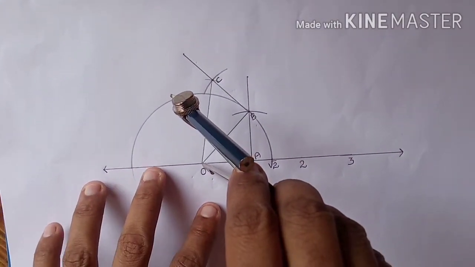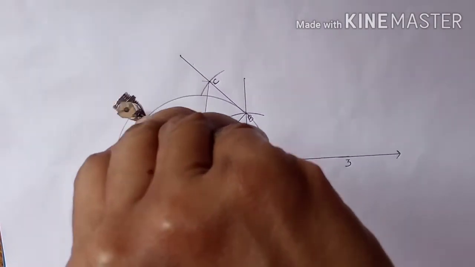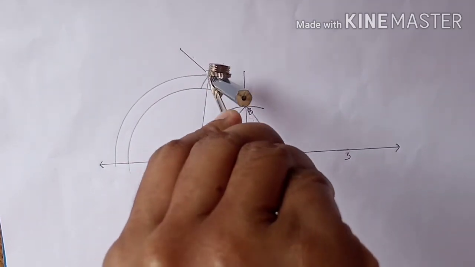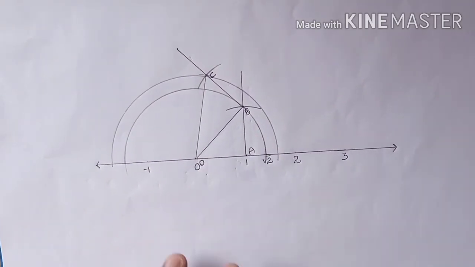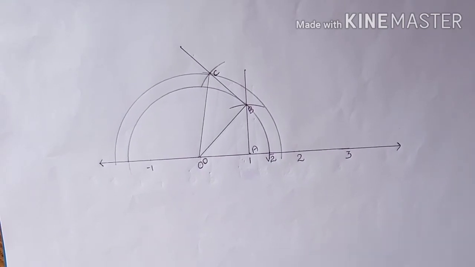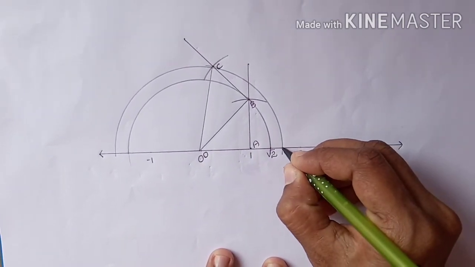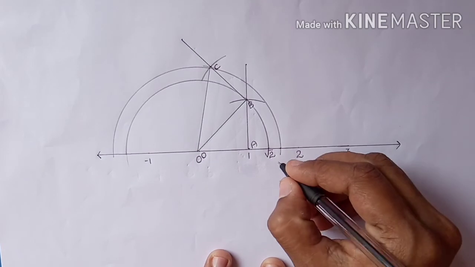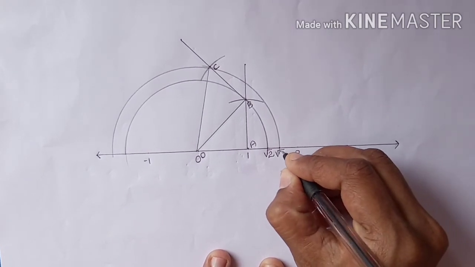Using that length as a radius and O as center, draw an arc and locate the point of intersection of the arc and the number line which is in front of root 2 and label it as root 3.